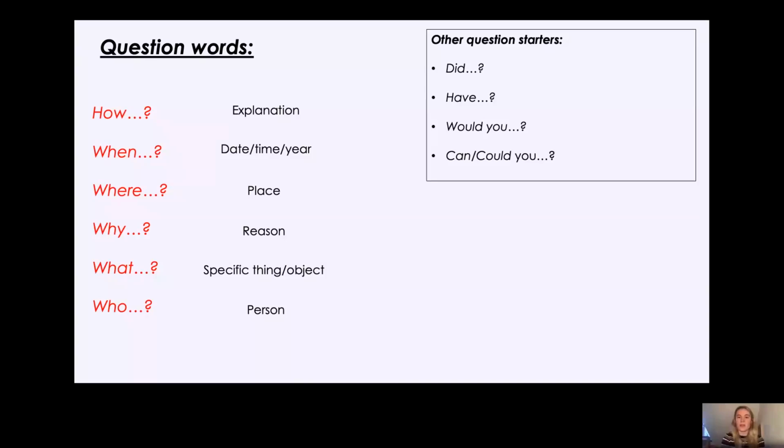Okay, and then we have can or could. So can you pass me the butter? Could you pass me the butter? Can you cut me a slice of cake? Okay, so those are other question starters that you may use, but again, they are not part of our 5 W's and how, okay, which are the main question words.